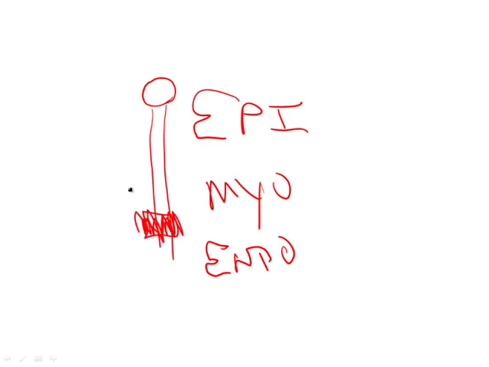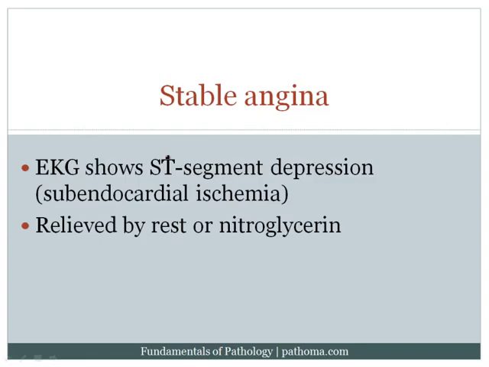And so that's exactly what's going to happen in stable angina. You're going to get subendocardial, right underneath the endocardium. You're going to get subendocardial ischemia. And the hallmark of subendocardial ischemia or damage on an EKG is ST segment depression. Now, the chest pain in stable angina will be relieved by rest, and that's because you decrease the demand of the myocardium by resting, which then will decrease the amount of blood flow that needs to be provided to the myocardium. Another way to relieve the chest pain would be nitroglycerin.